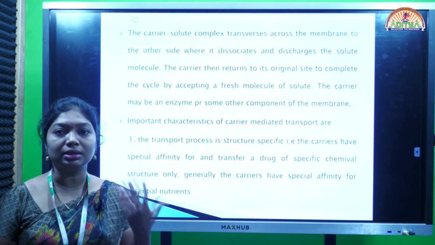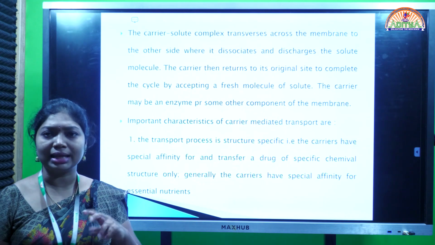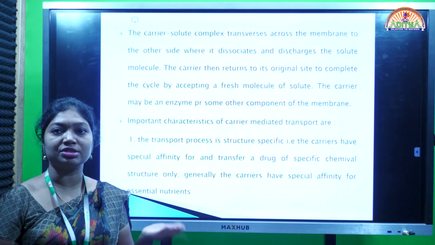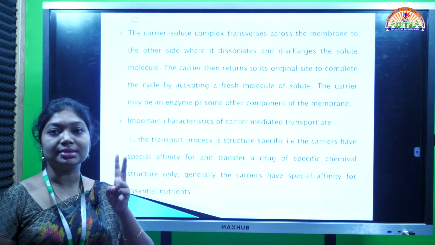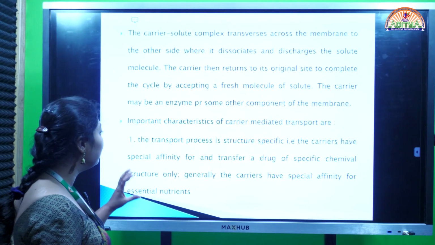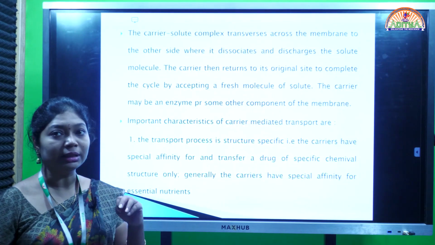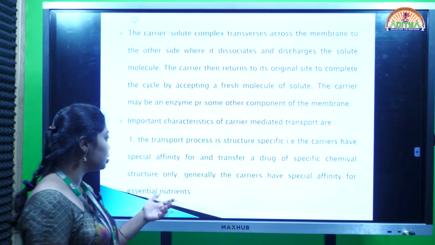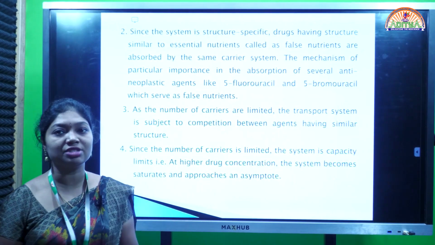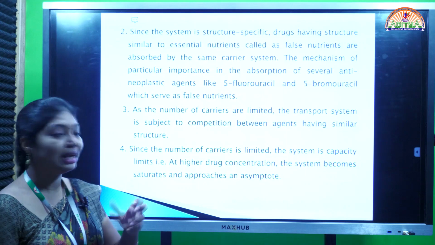Not all drugs, because the carrier has a particular structure, and our drug molecules also have structures. The structures similar to the particular drug will be efficiently carried through the carrier. After transportation, the carrier leaves the drug molecules there and comes back to its original position.